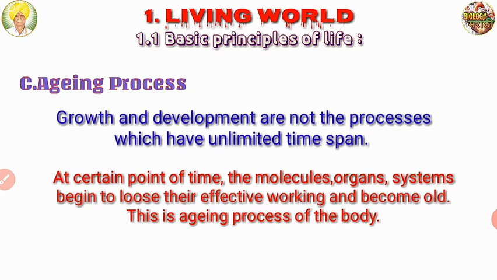So at a certain point of time, the molecules, organs and systems begin to lose their effective working and become old. This is the aging process of the body.